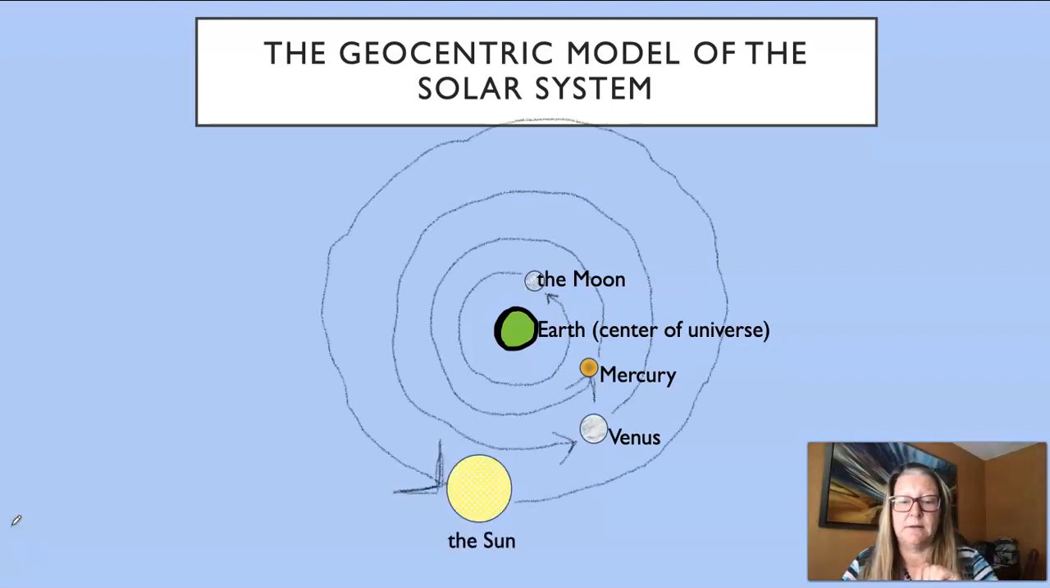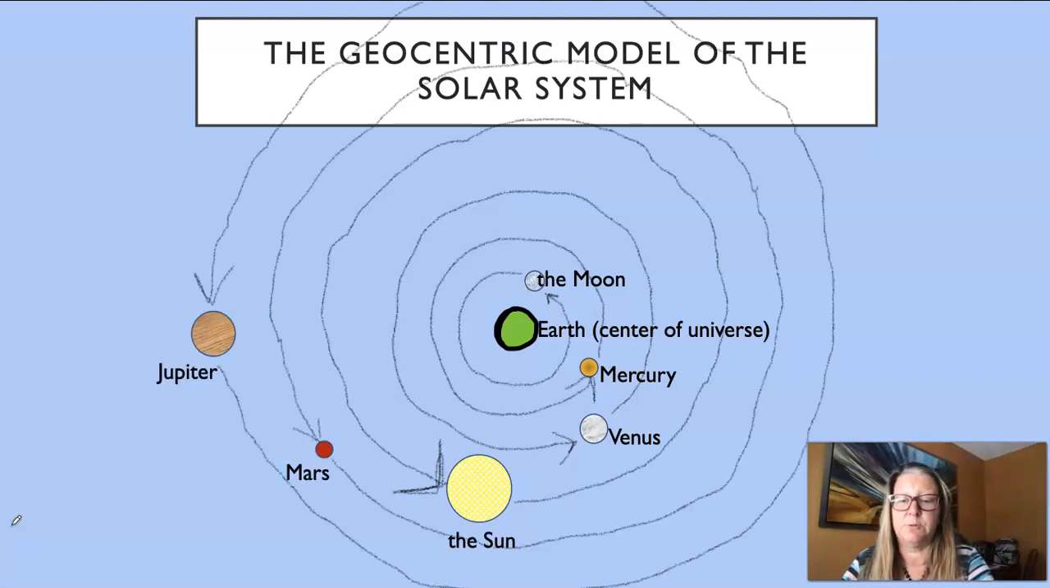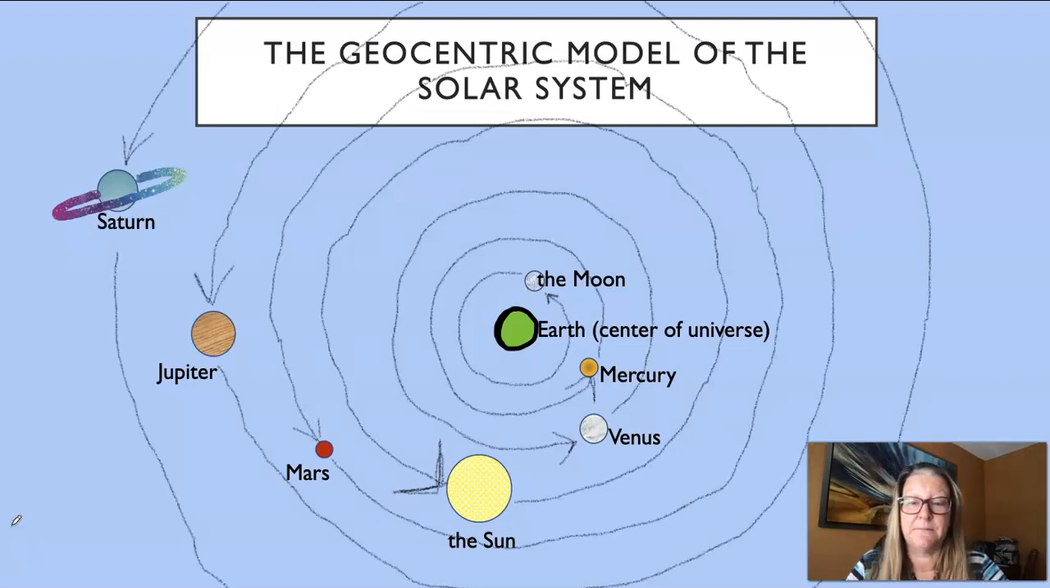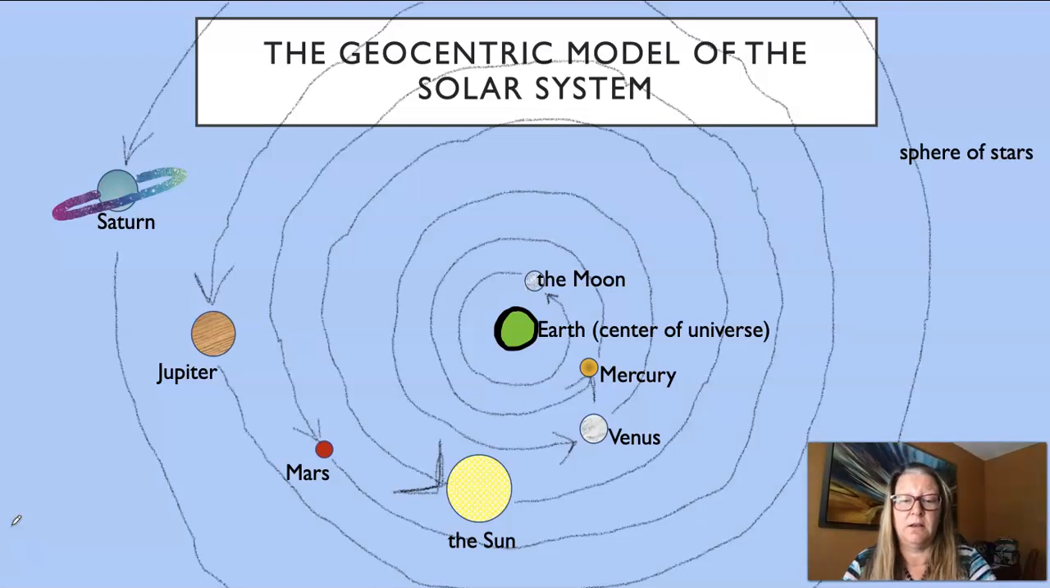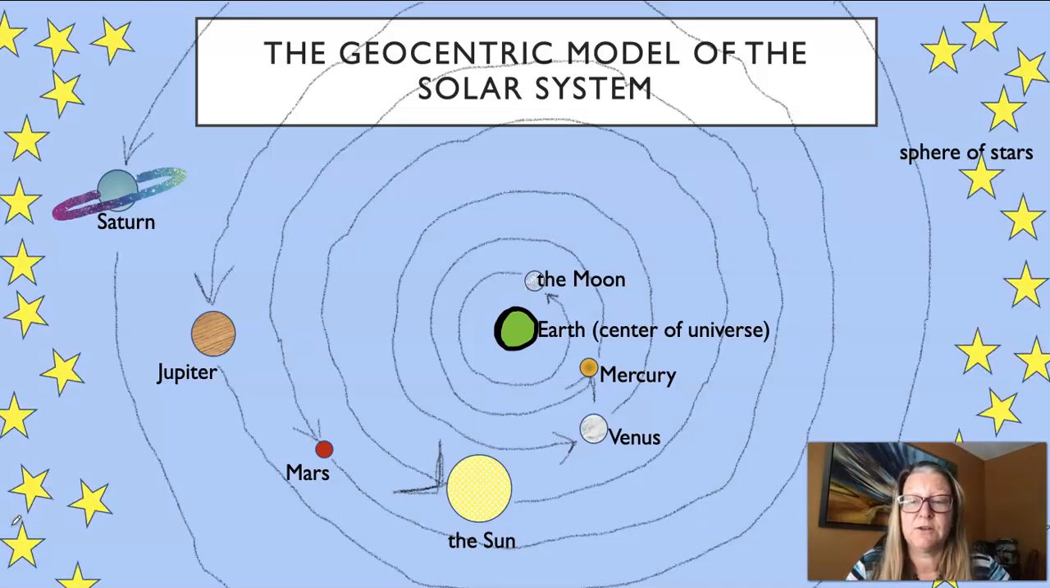Next, they put the sun. Following that, they put the next 3 planets, Mars, Jupiter, and Saturn. And then finally, around everything, they put a huge sphere of stars, which they felt were all surrounding the entire solar system at some incredible distance. So that was their model of the solar system. And that was fine. Everybody was happy with that.